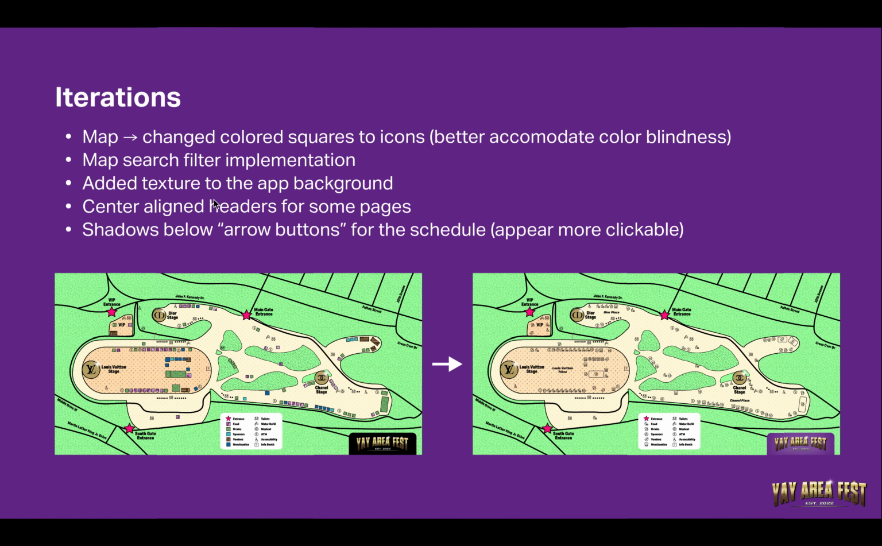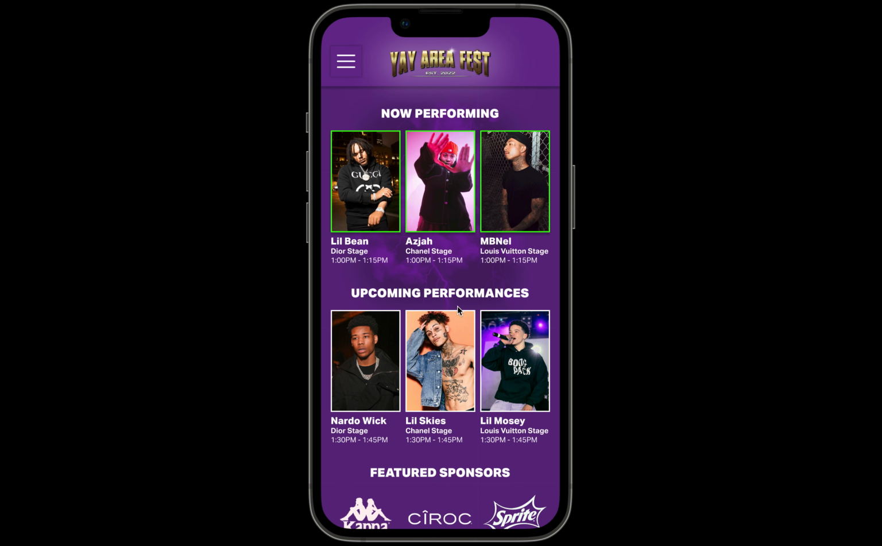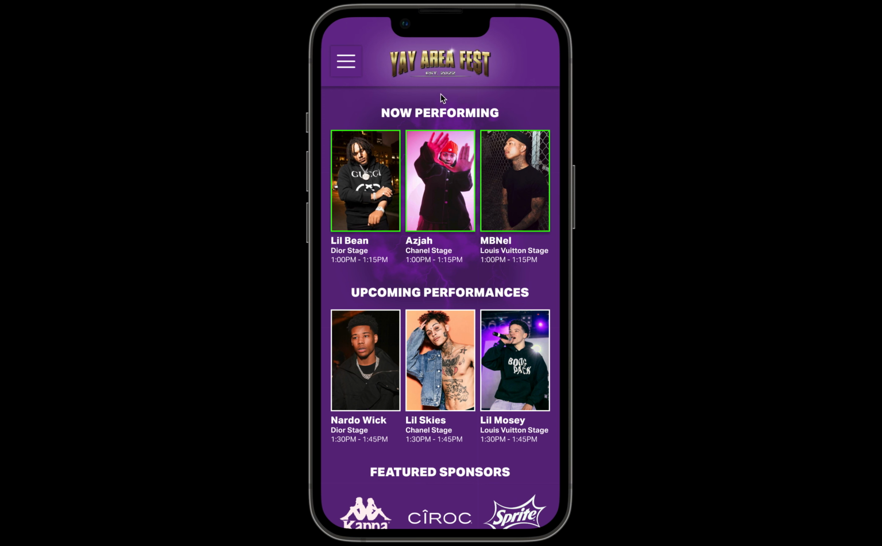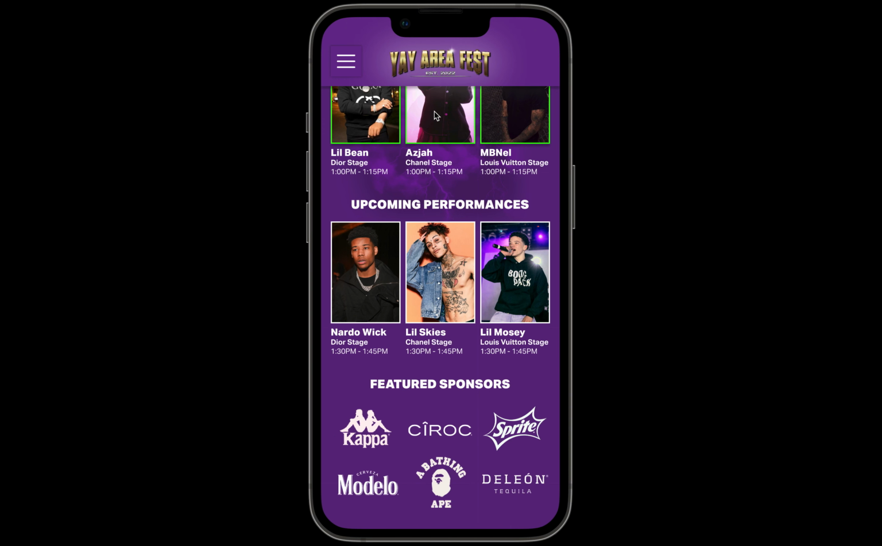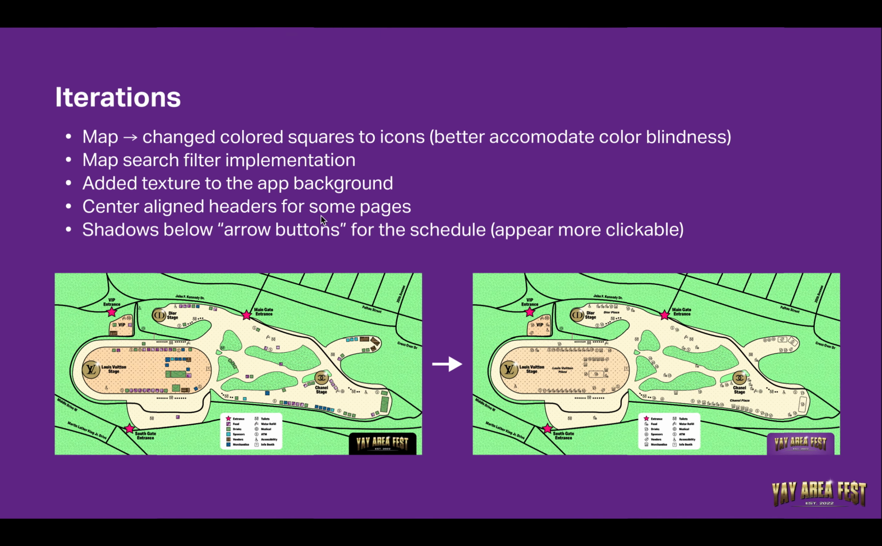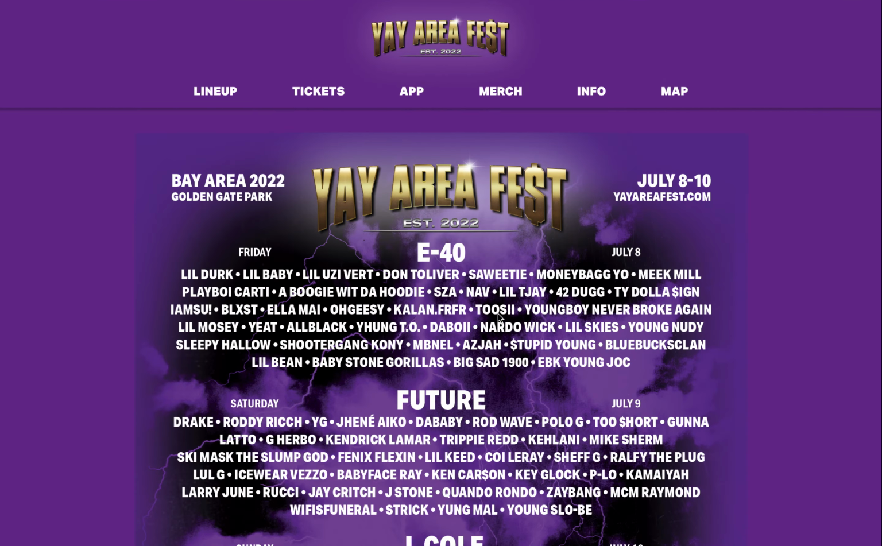And I also added texture to the app background to give it more flair, because some test participants were saying that it was a little plain before. And I also center aligned headers for some of the pages to enhance the readability of the app. For example, these pages. I also added shadows below the arrow buttons for the schedule so that they seem more clickable. And I'm referring to these arrows right here.